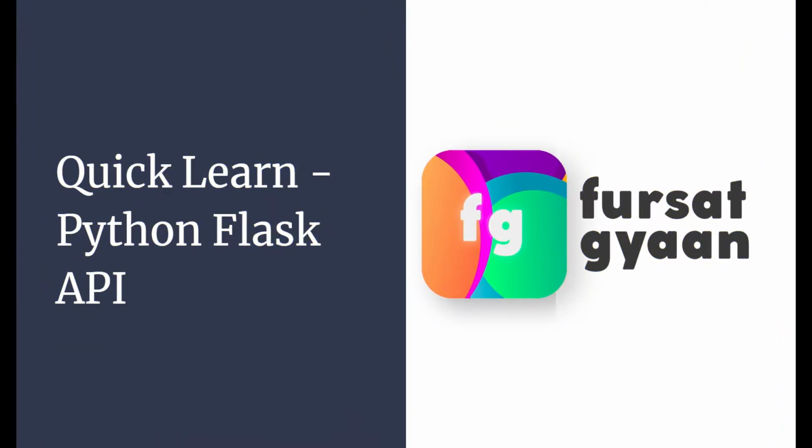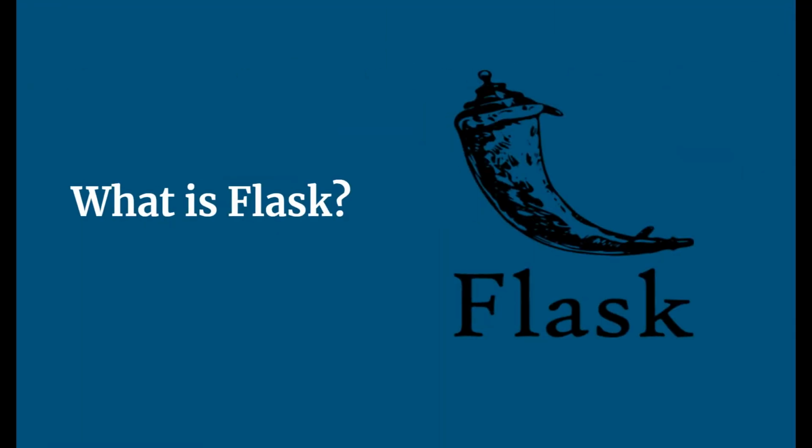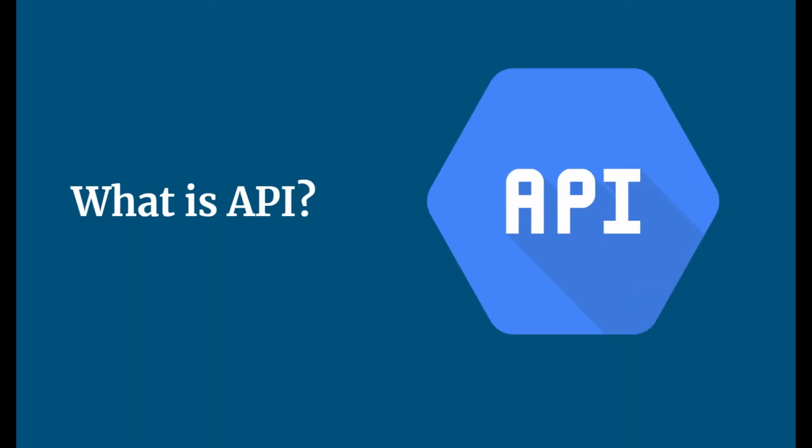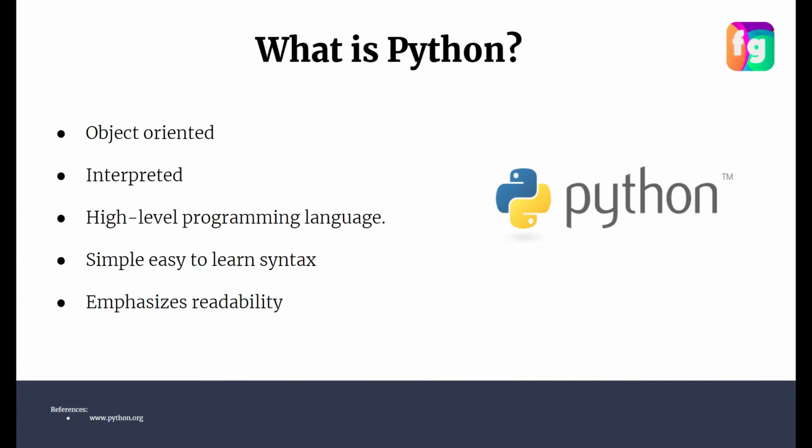Today, in this session, I am going to explain what is Python, what is Flask, and what is API. So first we will learn what is Python. Python is an object-oriented, interpreted, high-level programming language which has simple, easy-to-learn syntax, and it emphasizes readability.